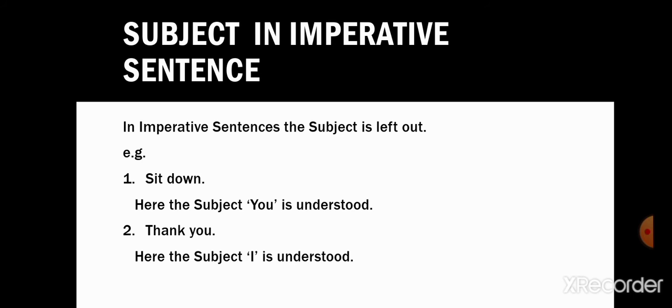Second example, thank you. Here the subject I is understood. Who thank you? I thank you. So I is hidden and here the subject I is understood. So students, in an imperative sentence the subject is left out, it is hidden and understood.